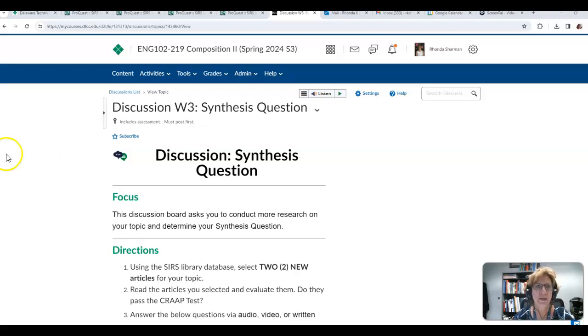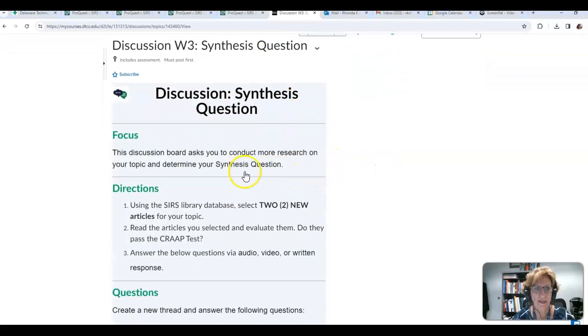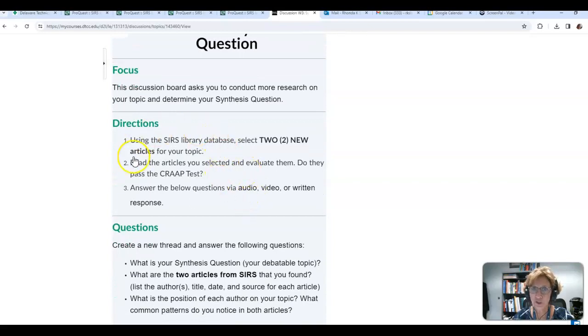The first one is the week 3 discussion, and that is about your synthesis question. So you will go to that discussion topic, and what you are to do is to use the SIRS library database to find 2 new articles for the debatable topic that you chose for Unit 1. So let's look at that first.